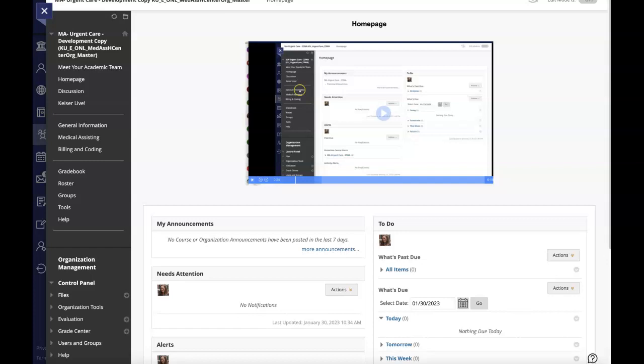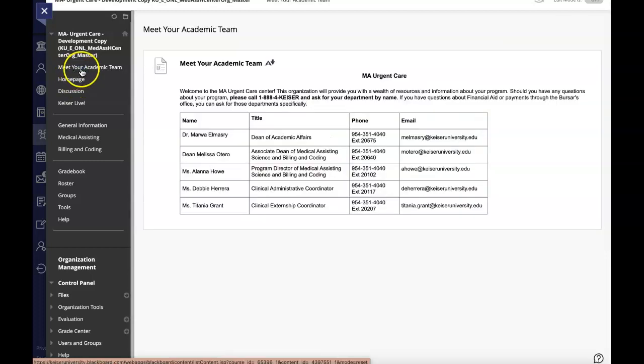This is going to be a very short tutorial on how to navigate this organization. We are on the homepage. Sometimes you'll see announcements pop up here. Just make sure you are assessing whether or not those announcements are pertinent to you. We do have a module where you can find contact information for our folks on campus.